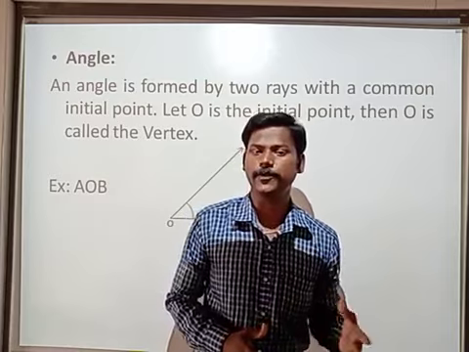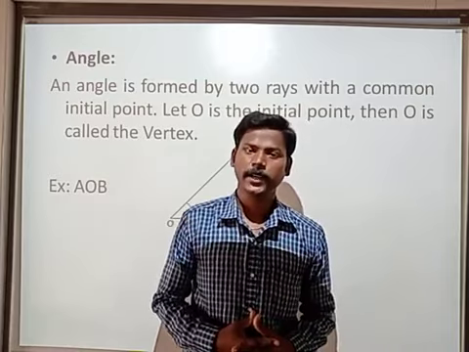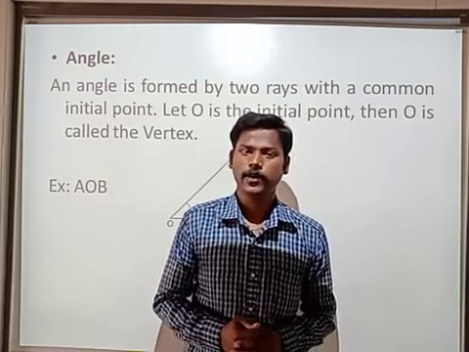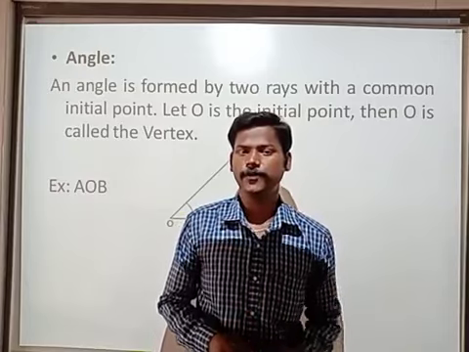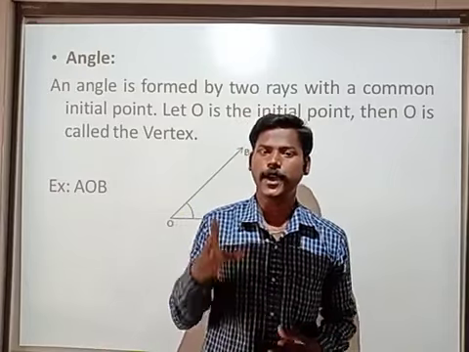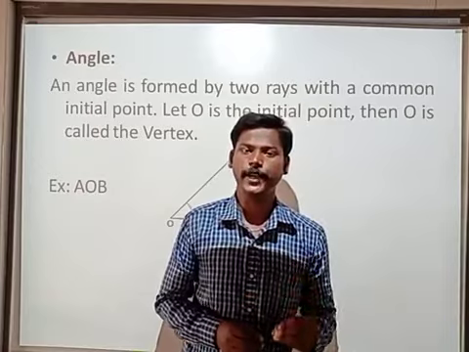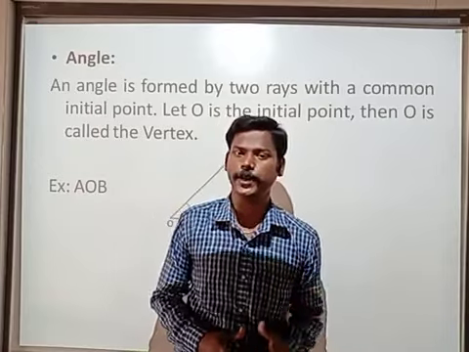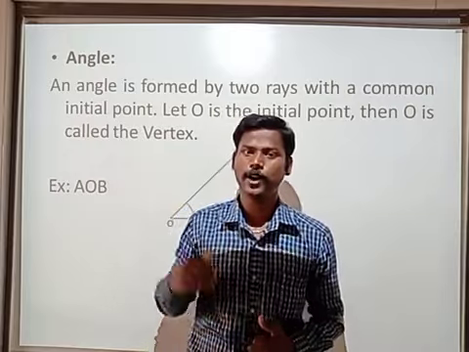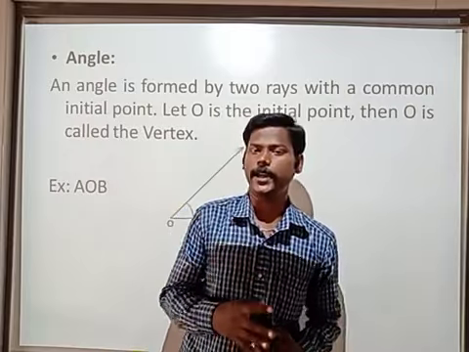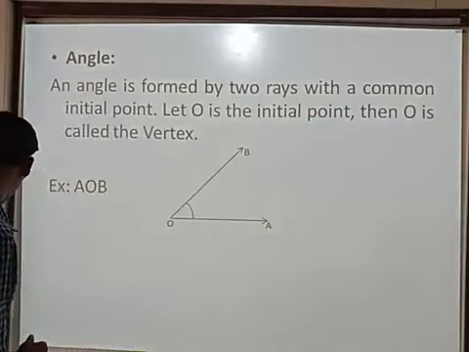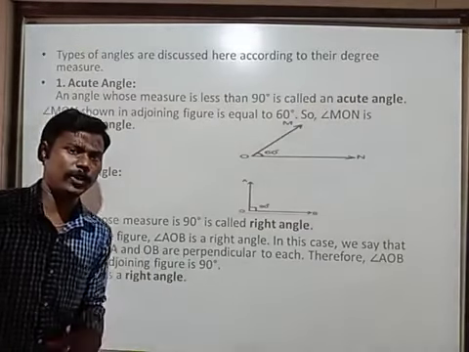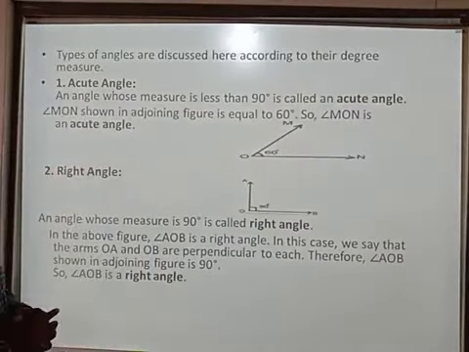Like this, different types of angles are there. In your class, we learn some definitions of the types of angles. All of you please note it down in the running notebook. It is helpful to you in further studies also. First one, acute angle. All of you observe the board, children. Acute angle.